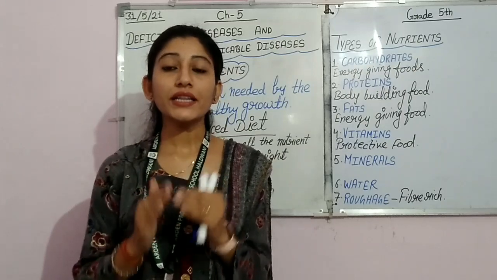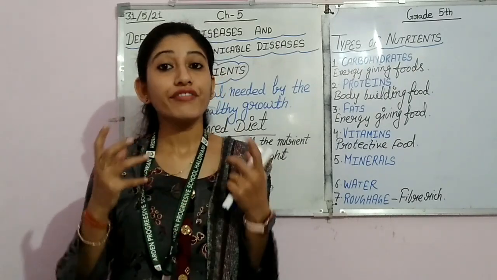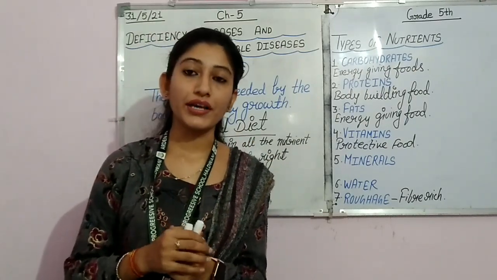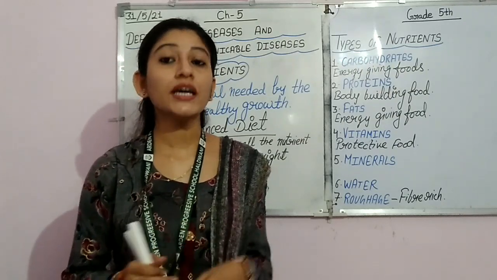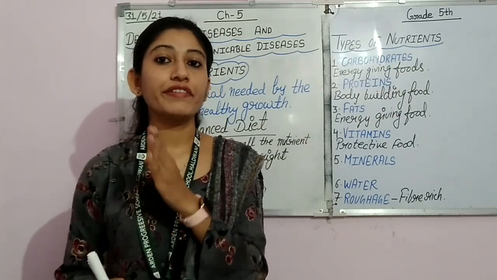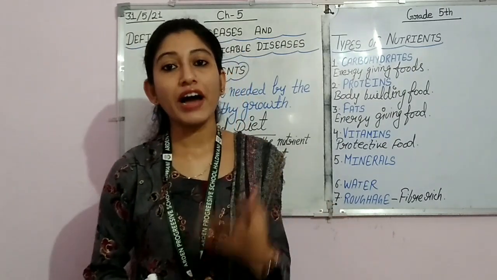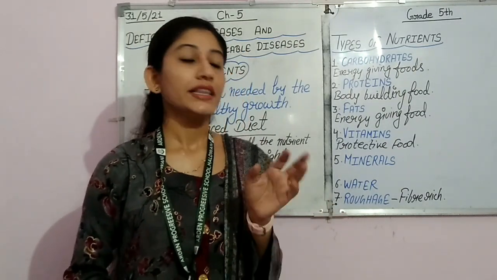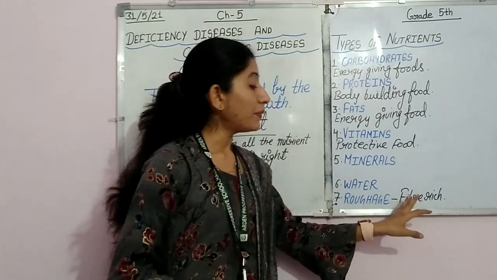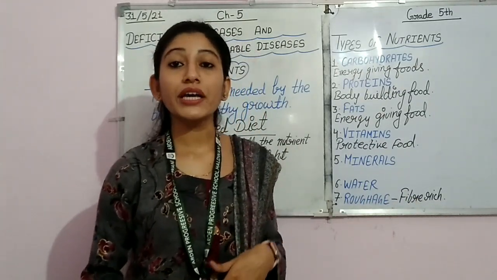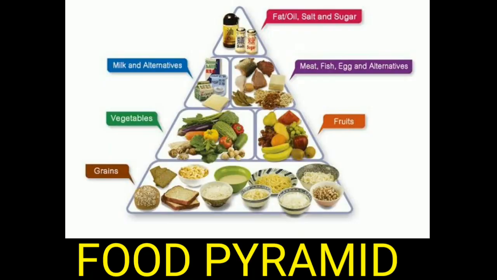So fruits and vegetables are rich in both the nutrients. Water helps in the proper functioning of our body. And then we have roughage. Roughage is a fiber rich food that helps our body in proper digestion.